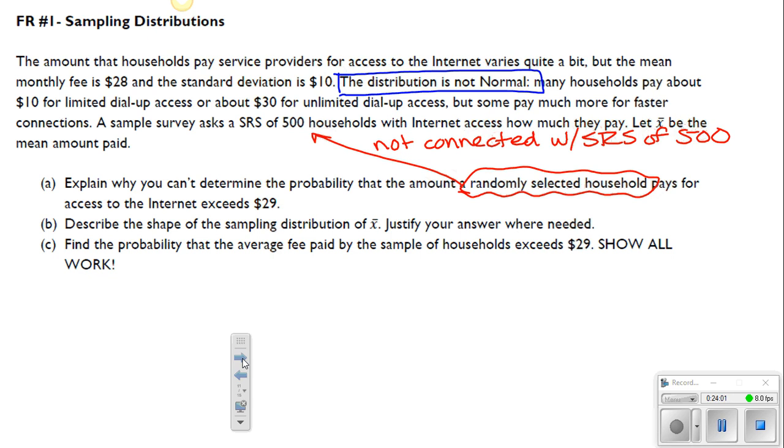So if you want to take a look at the answer, I will kind of mimic that up here.